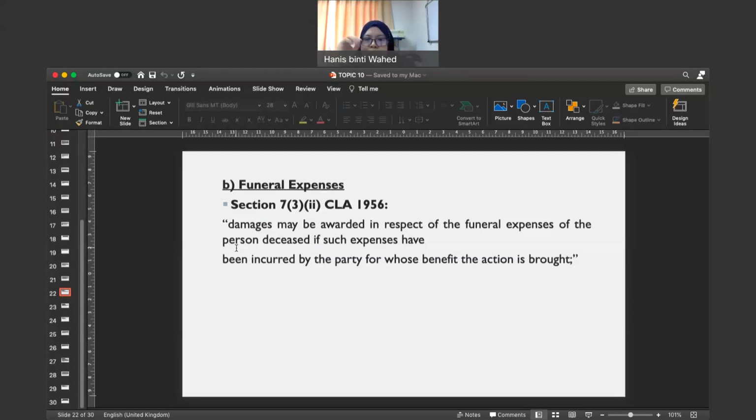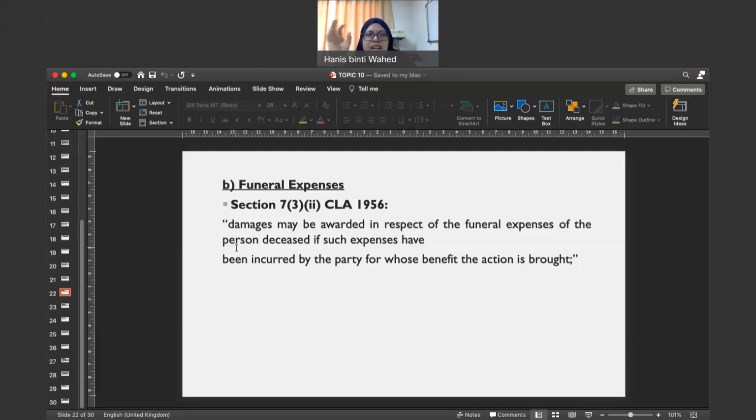So previously kita dah discuss on fatal accidents claim, yeah, and I've mentioned that dependents and their representative can claim for the death of the deceased. Jadi kita dah discuss section 7 subsection 1, and then how the person needs to prove whether he is a dependent or not. How? By looking at section 7 subsection 2 and section 7 subsection 11. So if that person falls under any one of these categories, he can make a dependency claim.